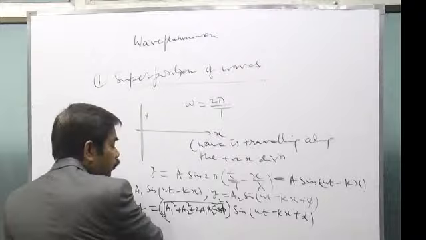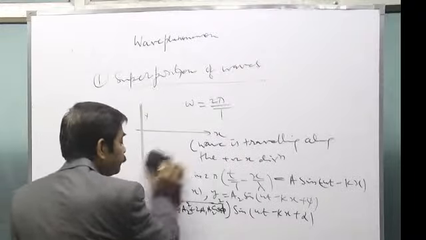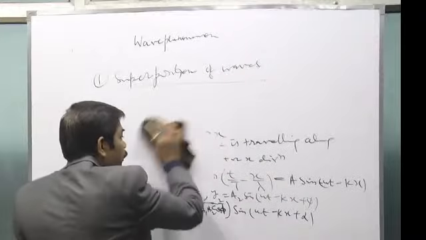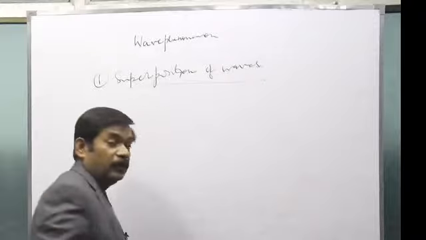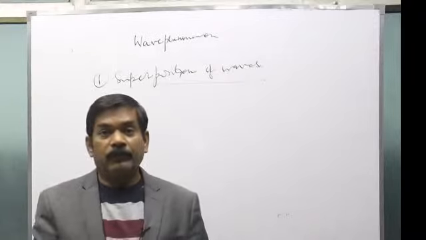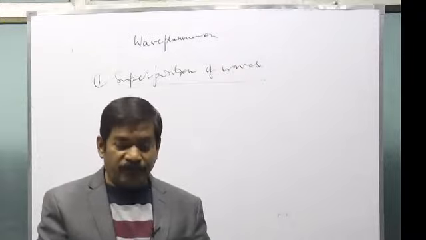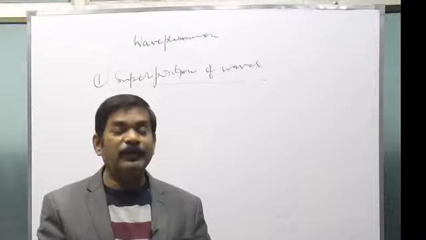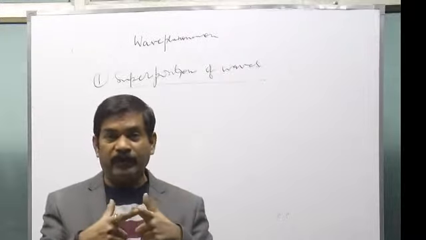And if the two waves were traveling in different directions, I'm not writing it here, but you should remember that if two waves are traveling along two different directions, the effect of the meeting of the waves will be only at the point where they are meeting.